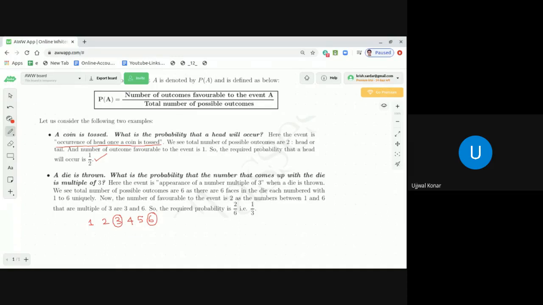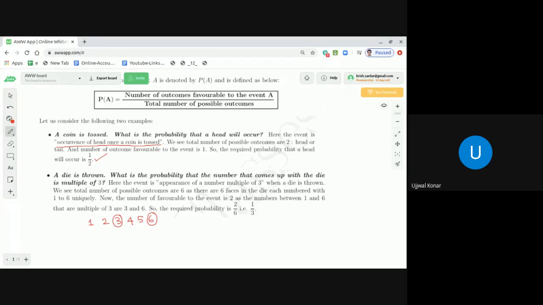Now up to this statement, one thing you are pretty sure of is that whatever the probability is, it should always be less than or equal to 1. Why? If you look at the numerator and denominator, the numerator cannot be more than the denominator, right?